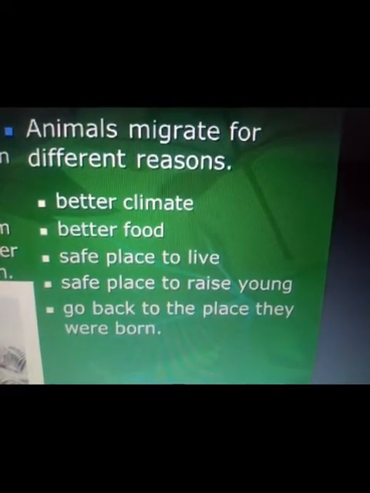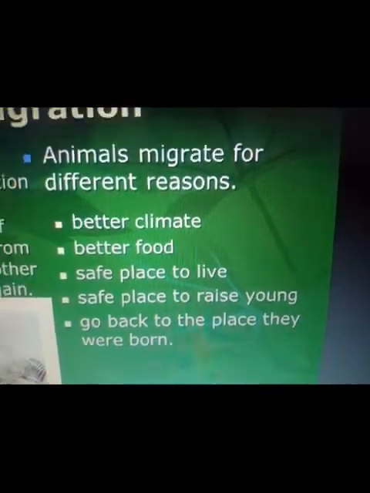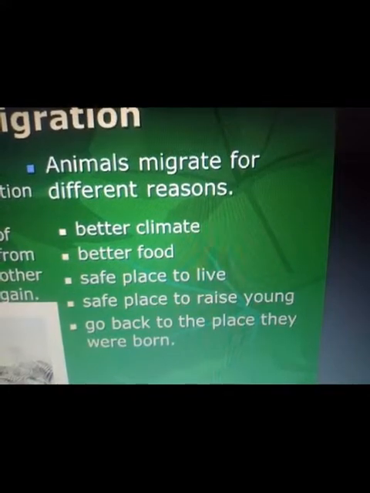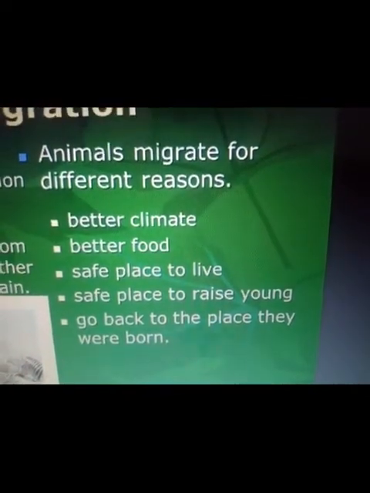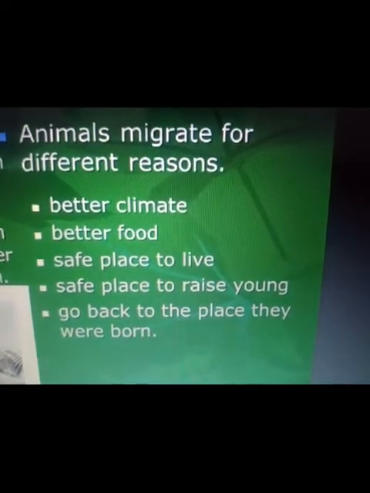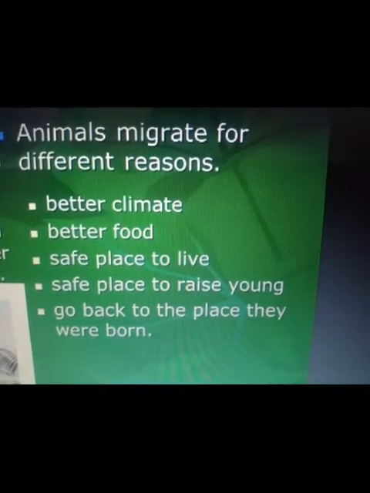First, for better climate. That means to find warmer or cooler weather. Next, to find better food. In search of a safe place to live. In search of a safe place to raise young.